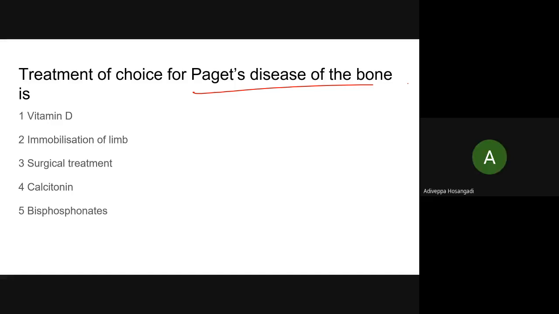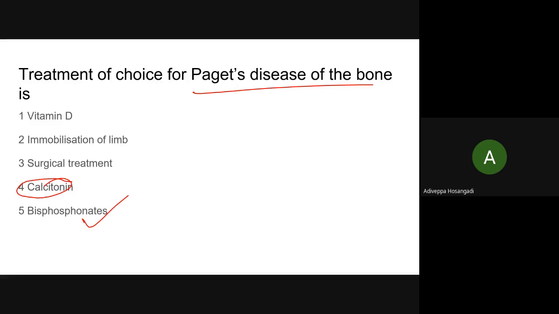Fourth. Which one? Fourth. Anybody? Treatment of choice is bisphosphonates.